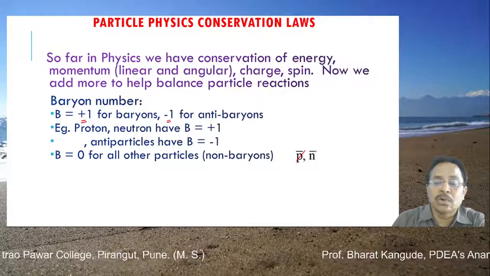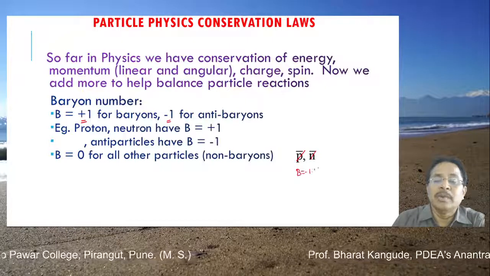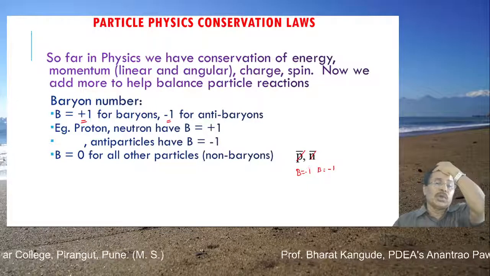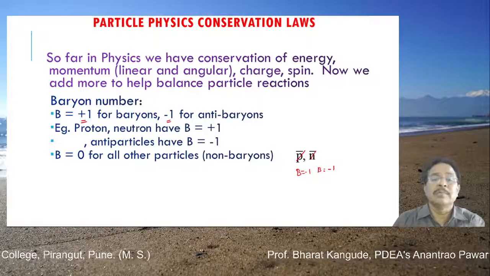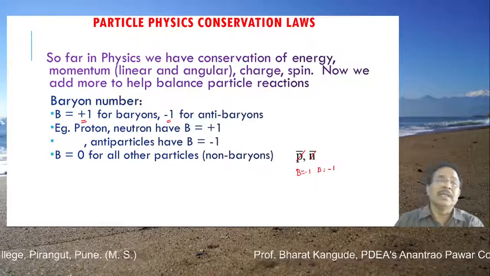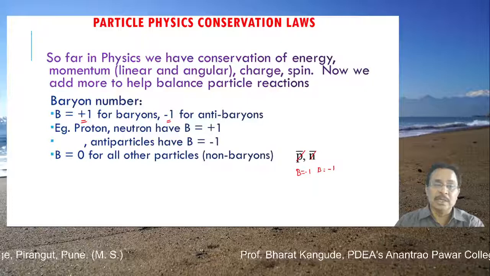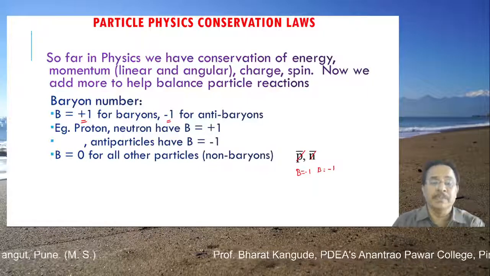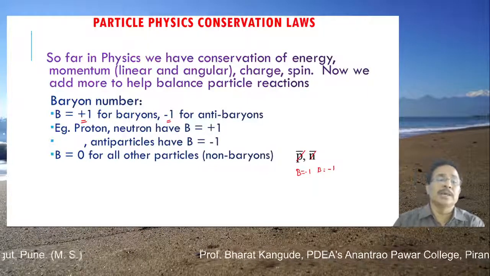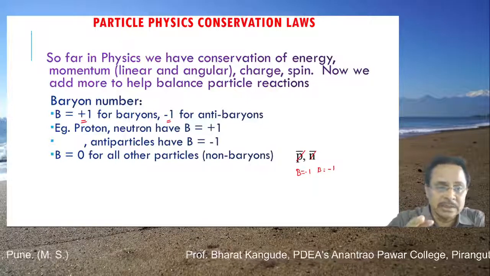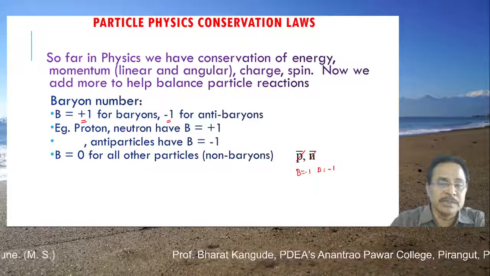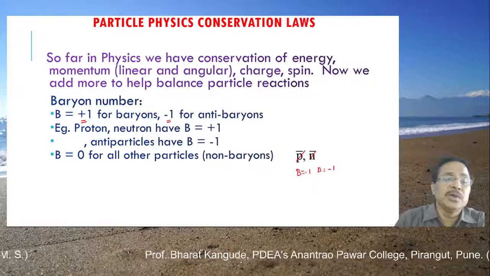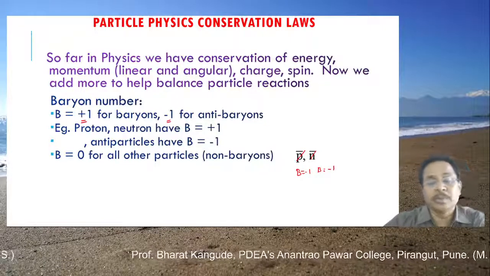Actually the antiproton and antineutron have B equal to -1. So baryon numbers for proton, neutron, their antiparticles and all other particles are +1 and -1, because based upon that we can have this type of conservation rule. This rule tells you that the baryon number before interaction and the baryon number after interaction must remain the same. Then and only then is such a decay or interaction possible. Along with energy conservation, momentum conservation, spin conservation, and charge conservation, every nuclear interaction must satisfy baryon number conservation too. Then and only then is such a reaction possible.